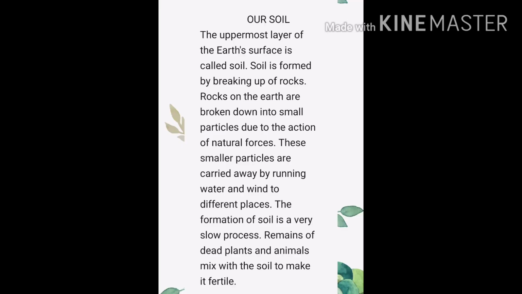The uppermost layer of the earth surface is called the soil, as we have already discussed. The soil is formed by breaking up of rocks. Rocks on the earth are broken down into smaller particles due to the action of natural forces. These smaller particles are carried away by running water and wind to different places. The formation of soil is a very slow process. The remains of dead plants and animals mix with the soil to make it fertile.